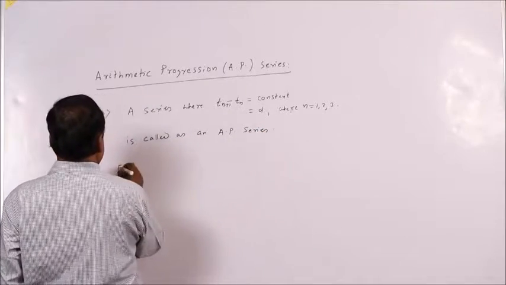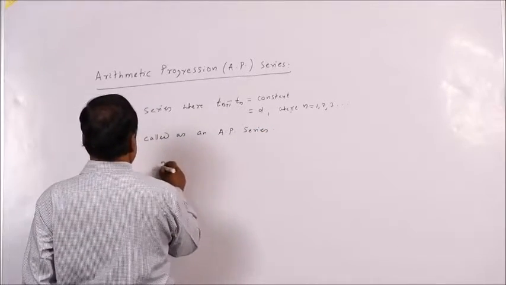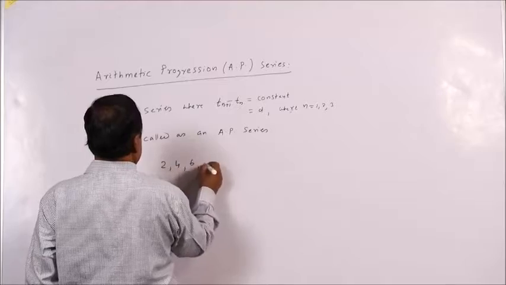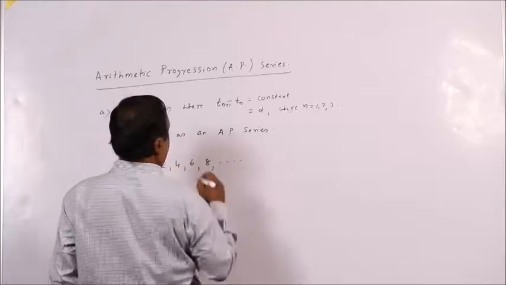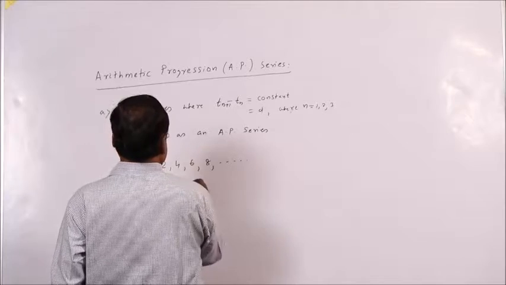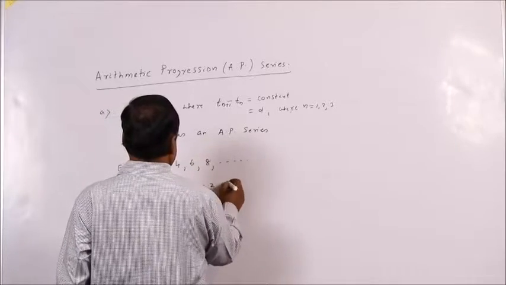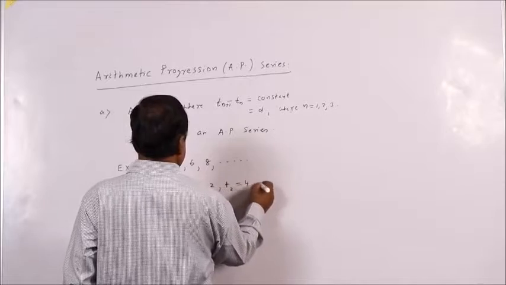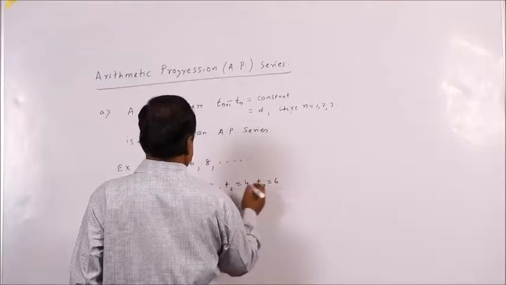Let us take one example, say 2, 4, 6, 8. Here T1 is 2, T2 is 4, T3 is 6.